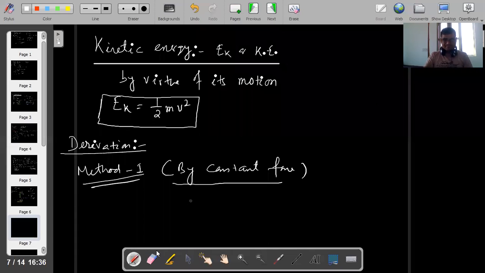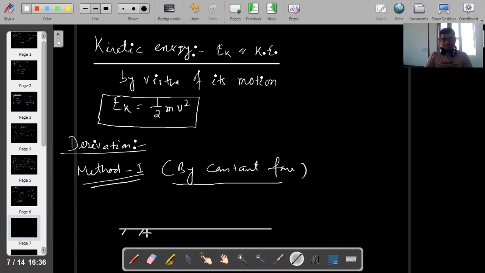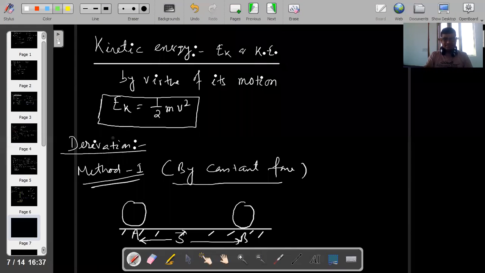Let's see this. Suppose a body is moving on the ground from A to B. S is the displacement of the body. The body starts from rest, so my initial velocity is 0 and the final velocity is v.